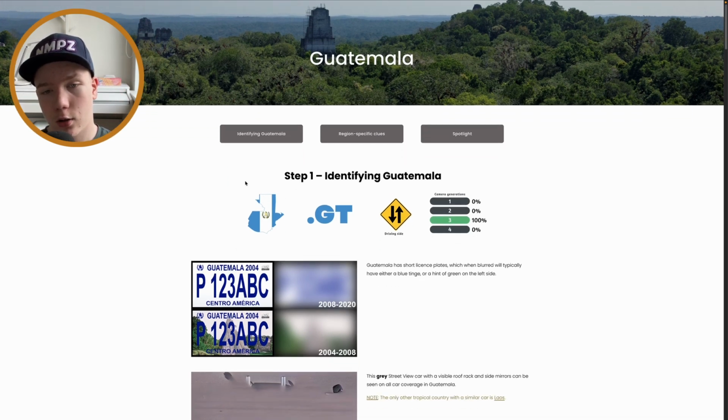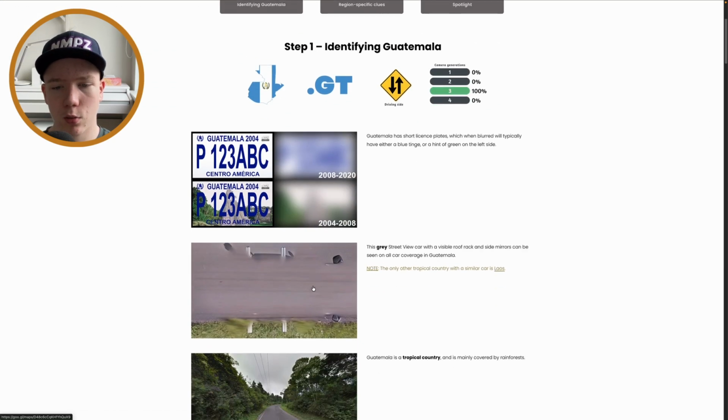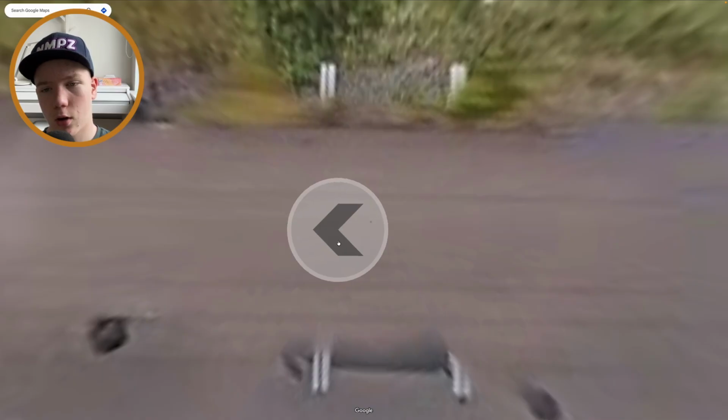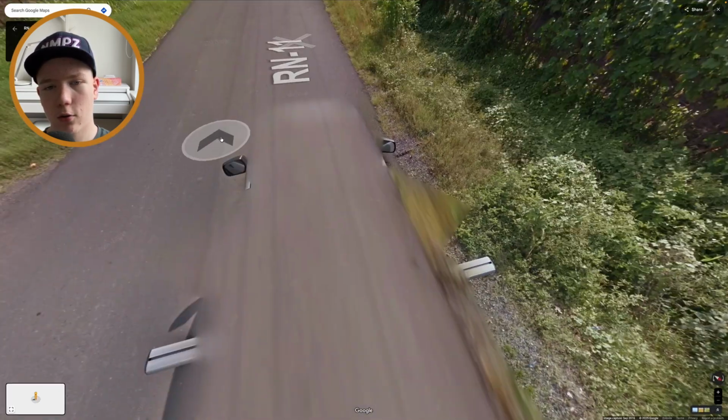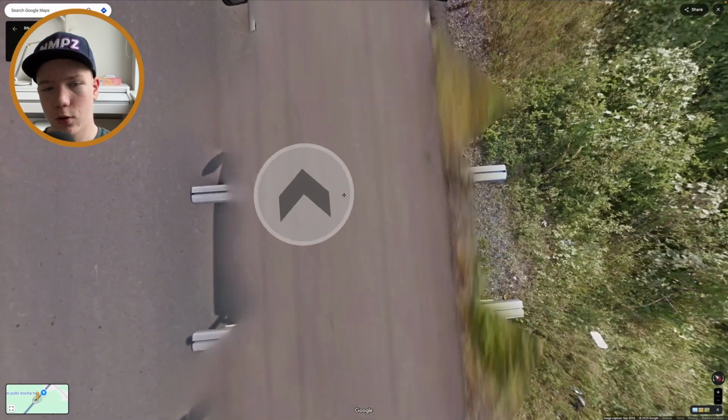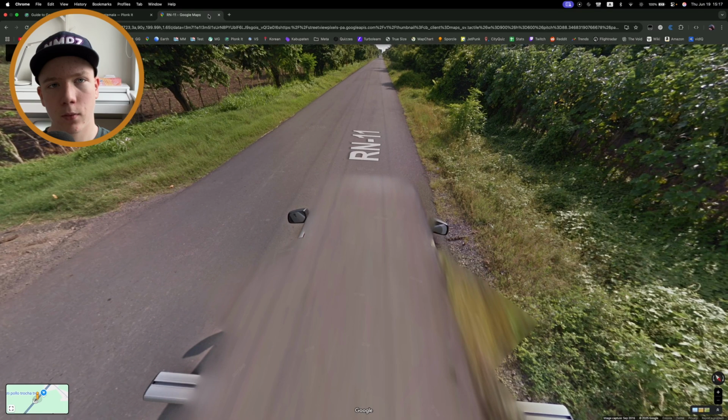Yeah, Guatemala, this shape, this flag, that GT, again, you won't see it too often, but a bit more common than some other ones. Driving on the right, only Gen 3 at the moment. Guatemala car is obviously really well known, these front mirrors and the roof rack.